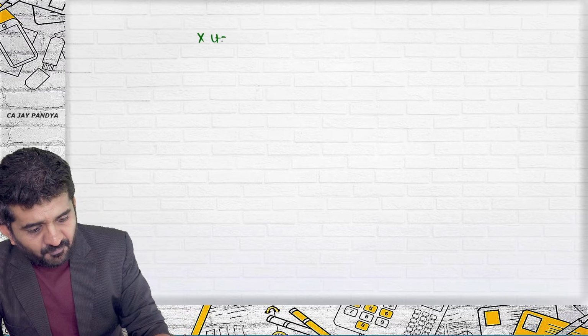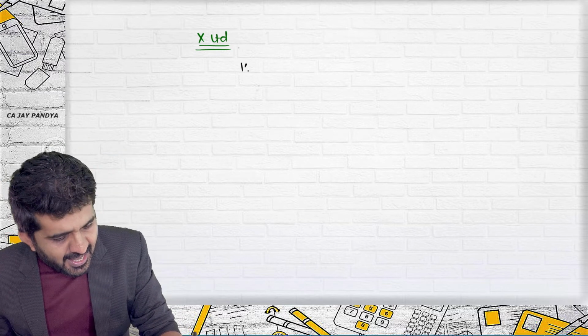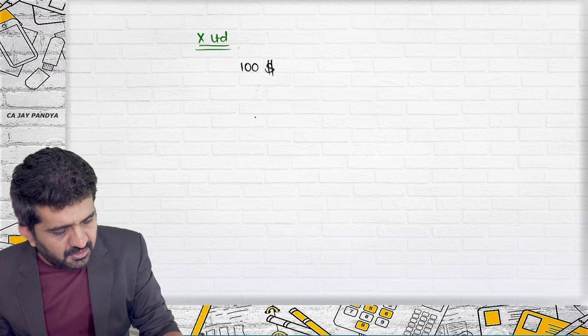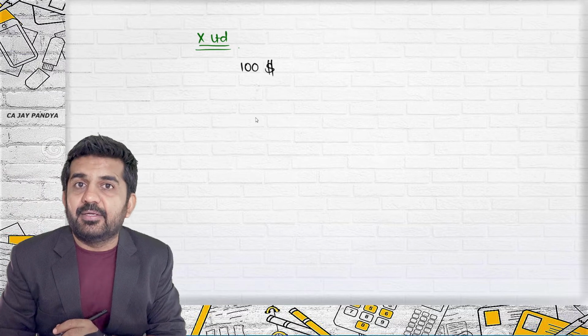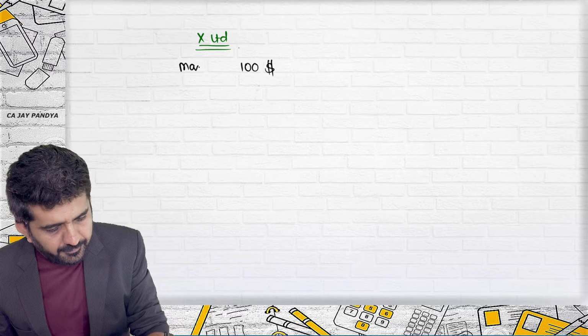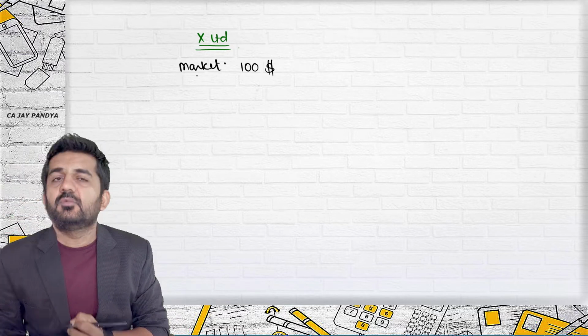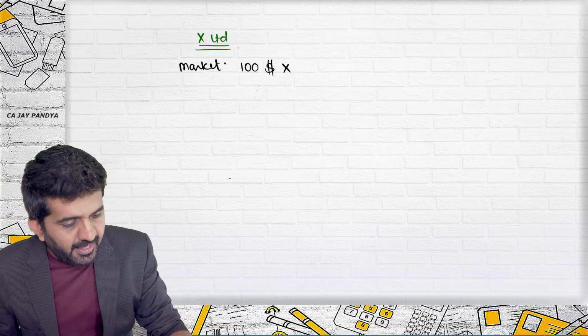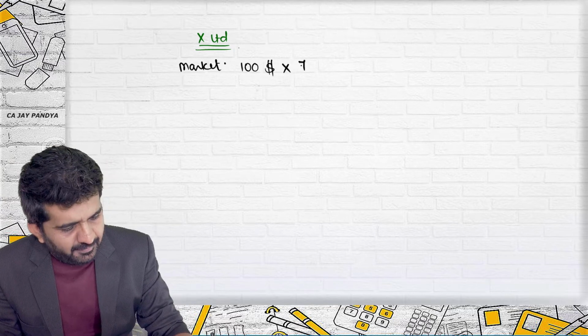Someone of you might ask me, sir, why will X Limited accept this? X Limited has purchased $100, they want $100. Is it all right? What X Limited will do is this. X Limited will purchase $100 from the market. At what rate will it be available?